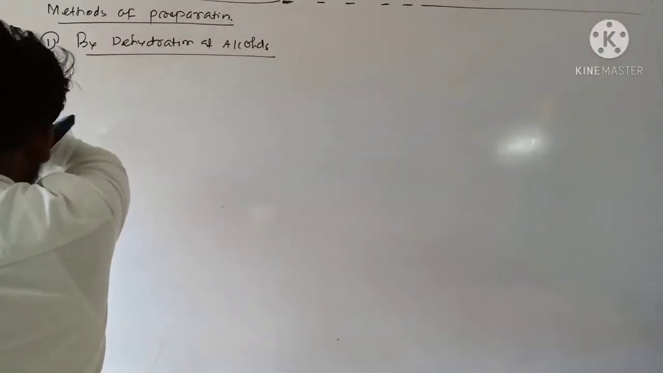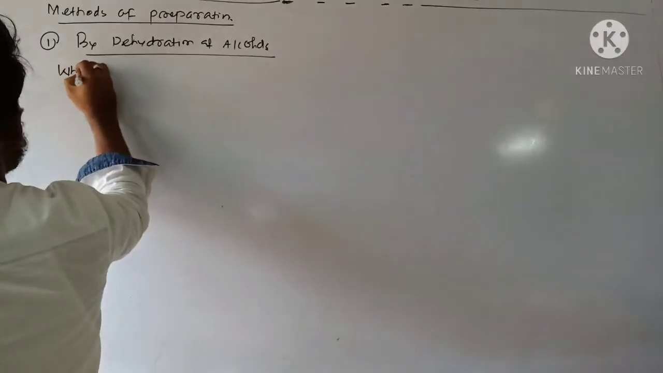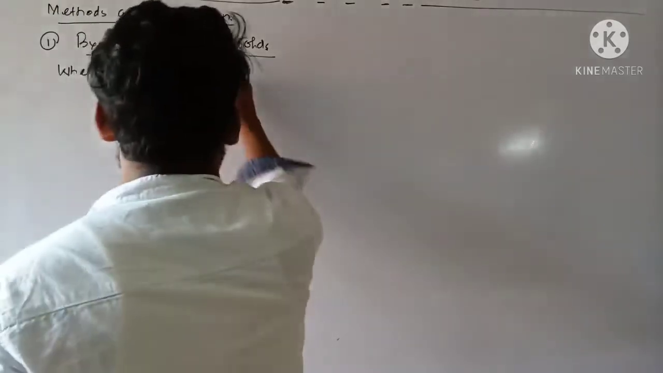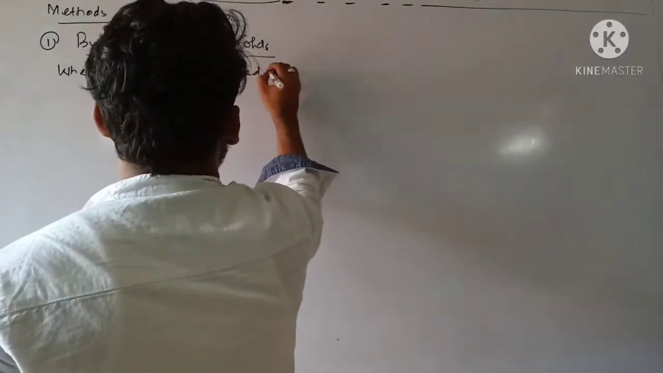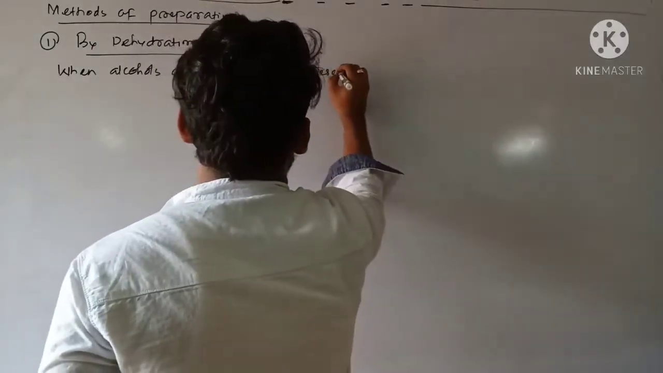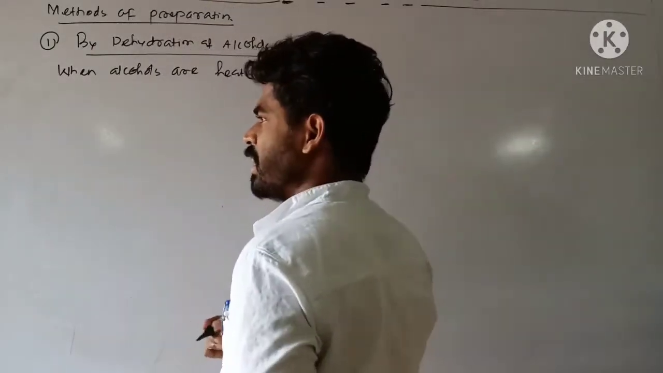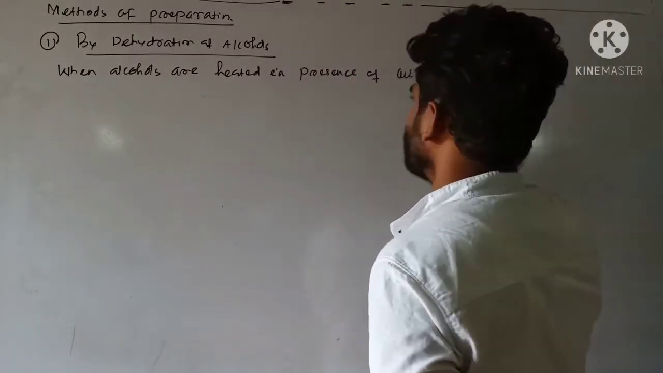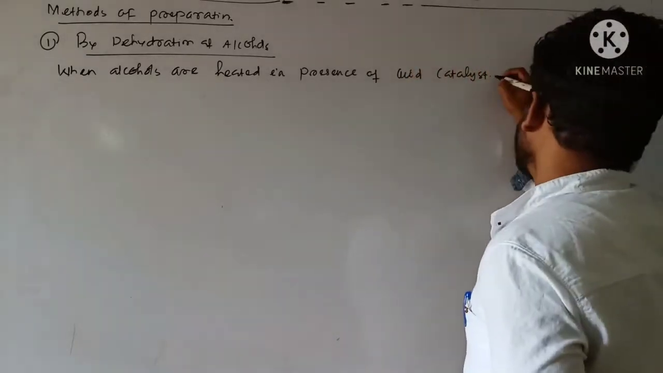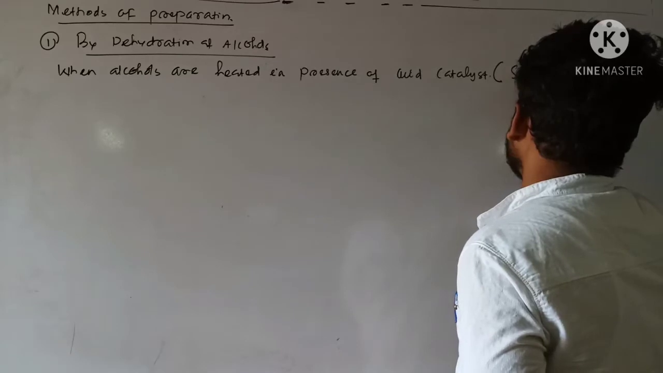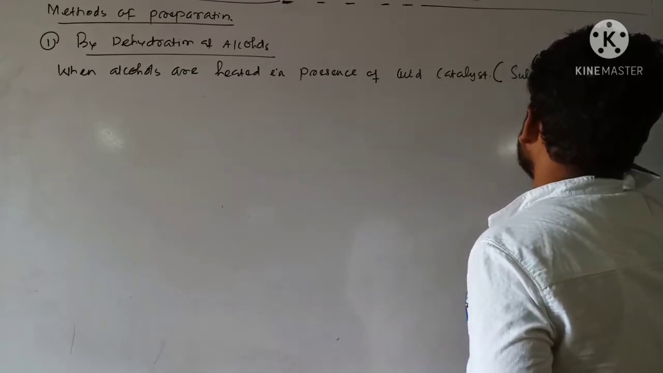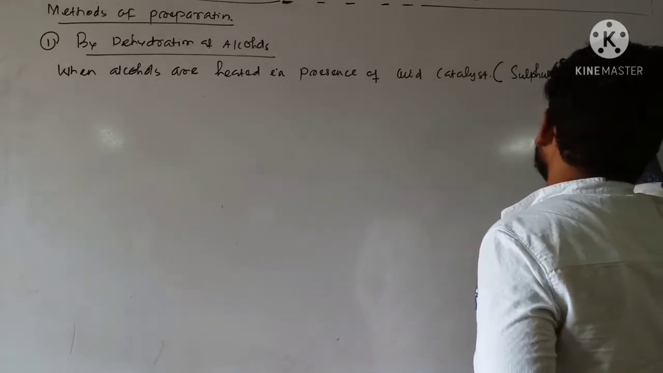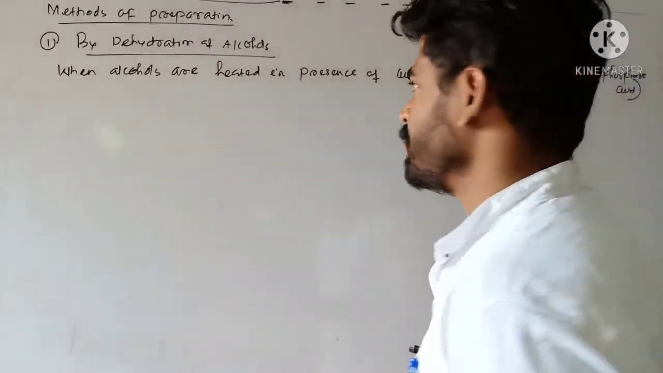So you can write, when alcohols are heated in presence of acid catalyst. Acid catalyst means that it can be sulfuric acid or phosphoric acid. Sulfuric acid or phosphoric acid acts as catalyst.